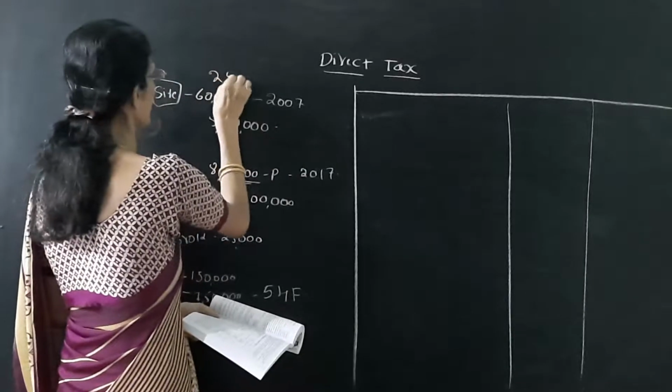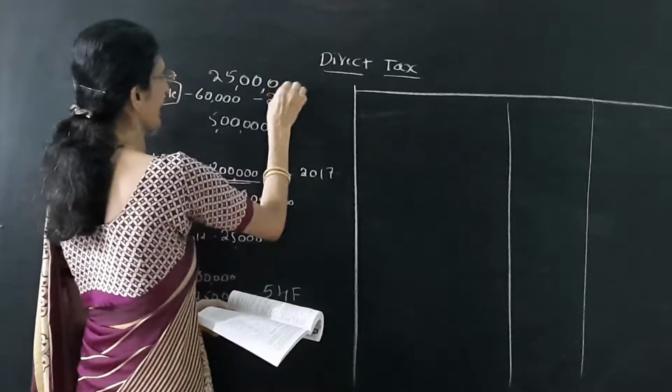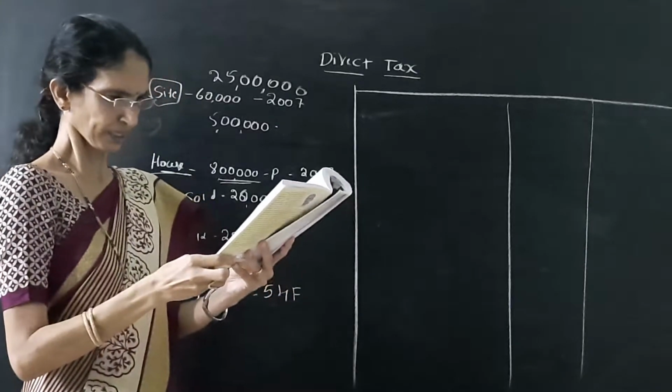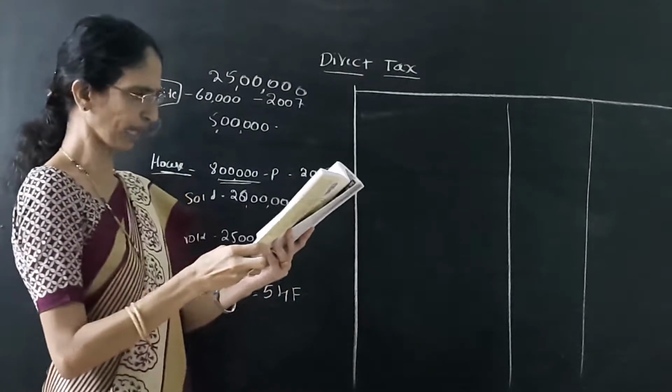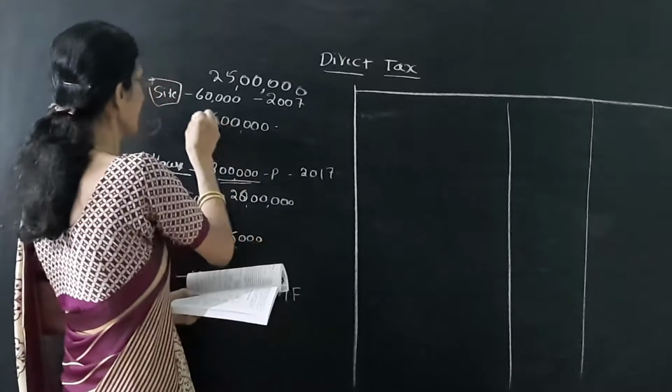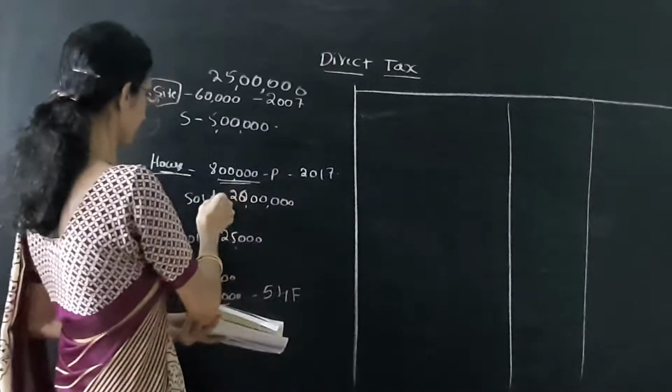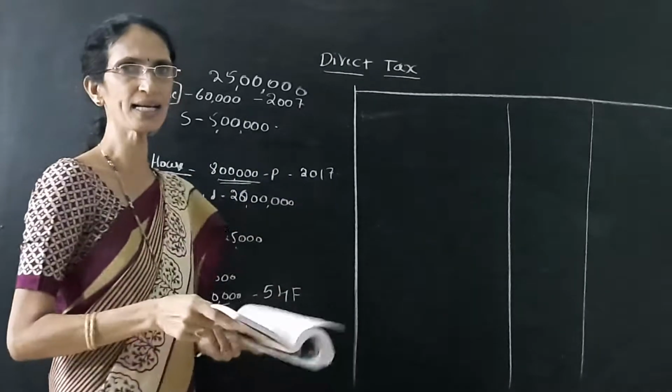So total selling value is 25 lakh, and in bracket it is given the site was valued at rupees 5 lakh. That means the selling value of the site is 5 lakh and the house is 20 lakh.